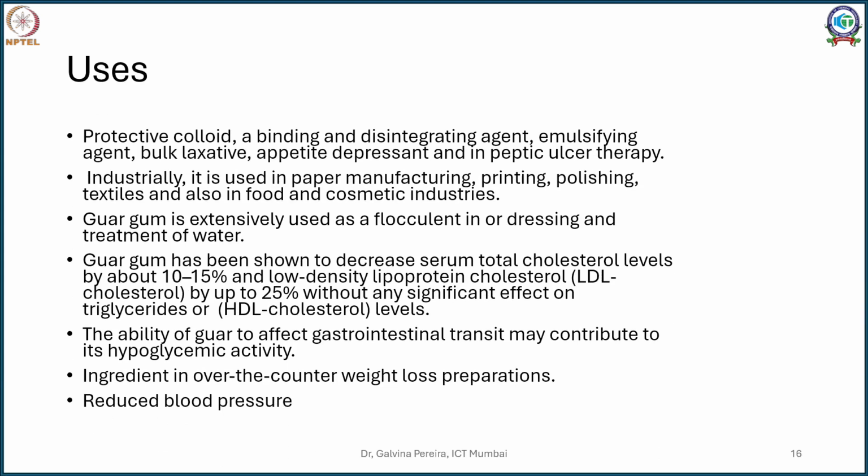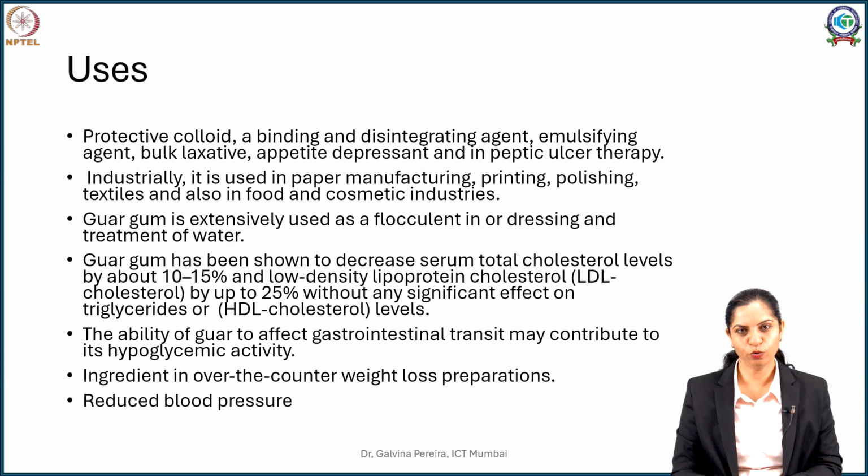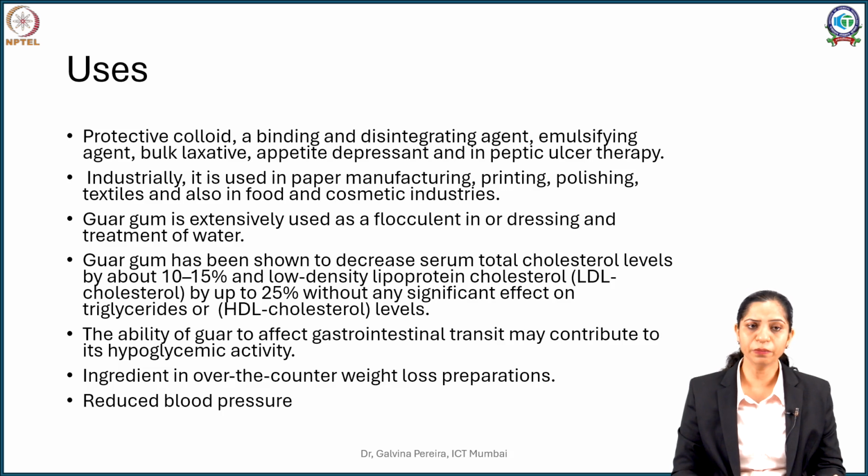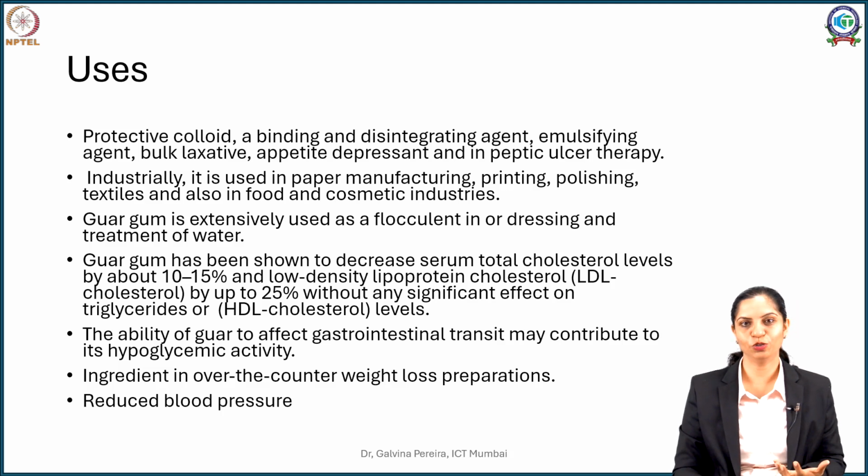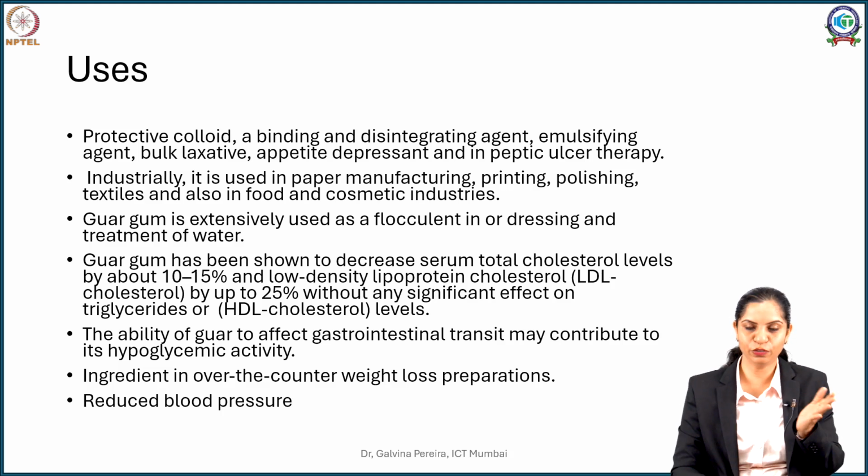Now in terms of uses, guar gum is used as a protective colloid because it's nice and mucilaginous. As compared to other plant gums, it is much superior in performance as an emulsifier. It is used as a bulk laxative even for diabetic patients, and it gives you a feeling of satiety or fullness once you consume it. Because of that fullness, it also gives appetite depressant properties, and it's also used in peptic ulcer therapy for the same reason, because it forms a mucilaginous coating over a peptic ulcer.